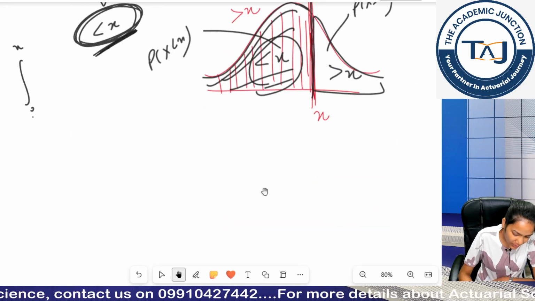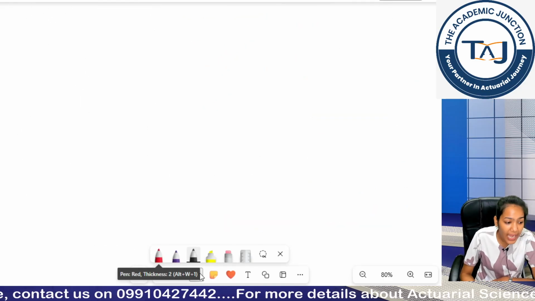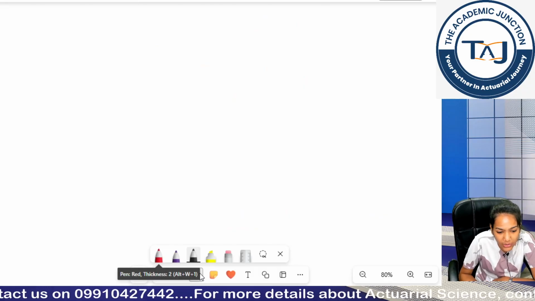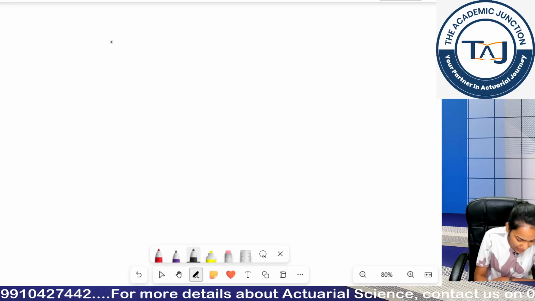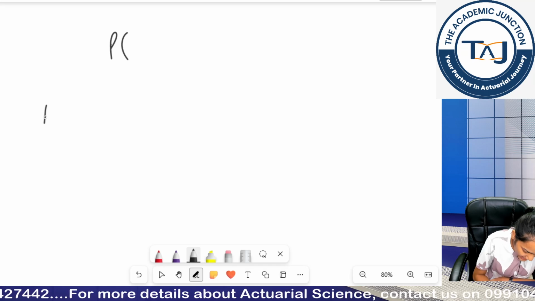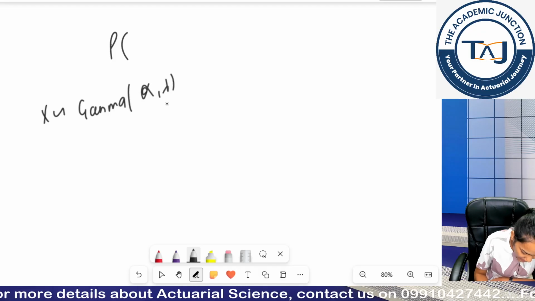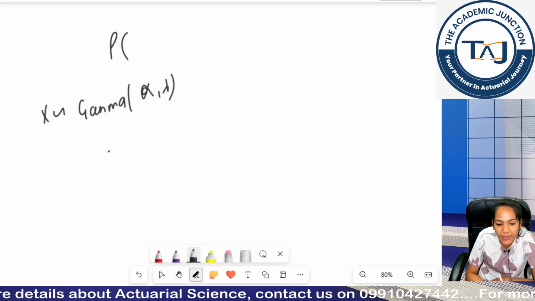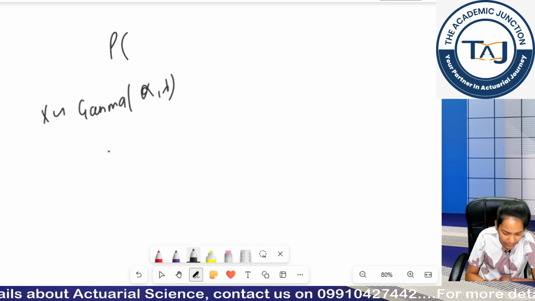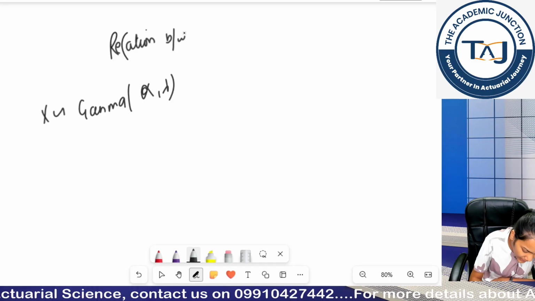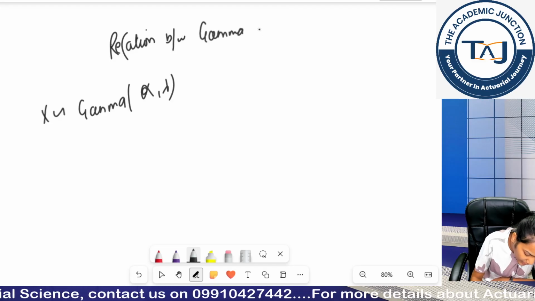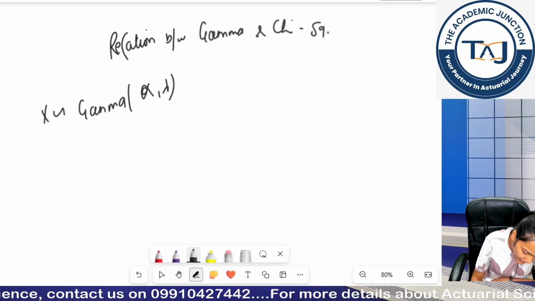Now why do I need to calculate from the tables book when I am specifically saying that I do not need to be asked to find out this value, okay. So when I calculated my x follows gamma alpha comma lambda, now I am telling the relationship between gamma distribution and chi square distribution, okay. So relationship between gamma and chi square.